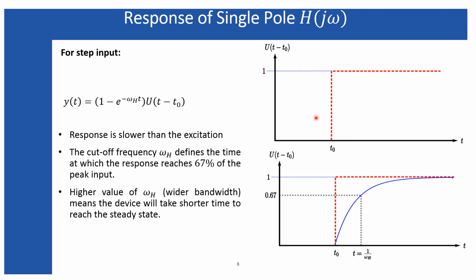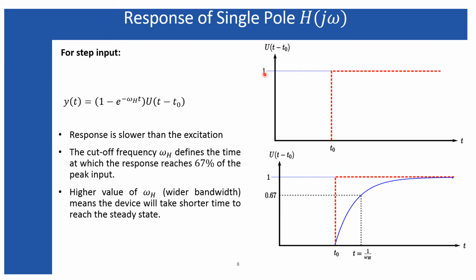Now when such kind of input is applied to a system, you can assume physically that the application of this input is equivalent to turning on a switch to provide the supply to your system or to your device. So during a long time your device was kept idle, so that long time is basically t less than t naught, and at t equals t naught you have applied that input which is equal to 1, which means you can assume that you have turned on the device or turned on the switch to apply some supply, and the device gets the DC value, steady state value, which is equal to 1.